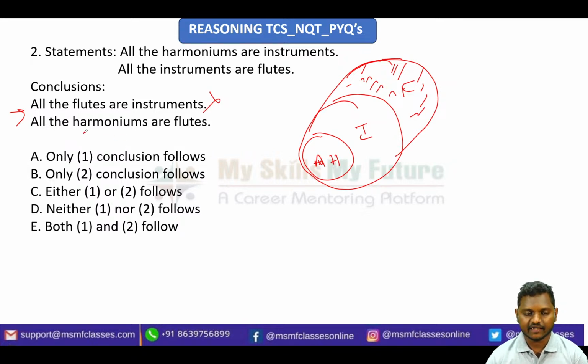Next conclusion, they are telling all the harmoniums are flutes, right? If I see harmoniums, which is the shaded part which I am shading now, these harmoniums are actually instruments and also flutes. Fine. So they are telling harmoniums are flutes, which is not wrong. It is correct only, so they are expressing it correctly. So I can say the second one is following, which is exactly correct. Then I can say simply the answer is only conclusion 2 follows. So this is what it takes.